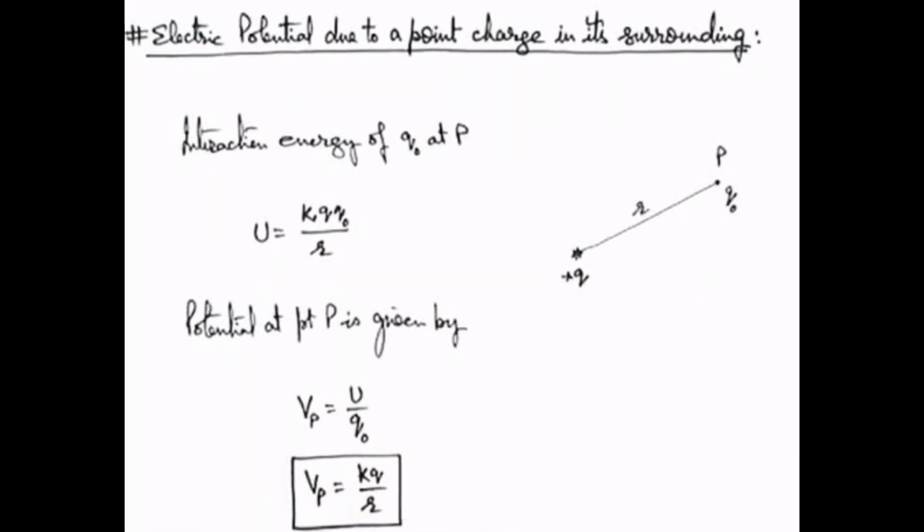So it's quite a useful relation, and you should always keep it in mind: electric field due to a charge at a distance r is given by kQ by r square, and potential due to a charge is given by kQ by r. And always remember it is a scalar quantity because it is representing energy of a unit positive charge.